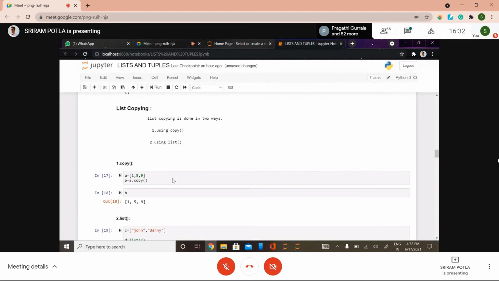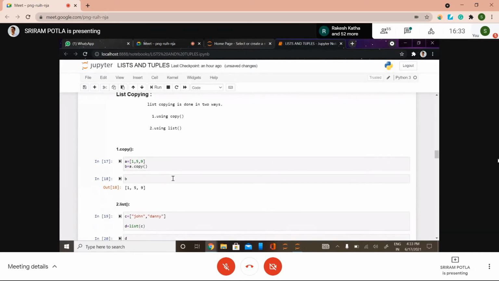So the next thing is list copying. Generally, copying means copying from one value to another value. Like we have a equals 10 and you want to copy it into b, means you are copying the value of a to b. That's it. So here we have 2 ways, which are the copy method and the list method. So simply you can do that.